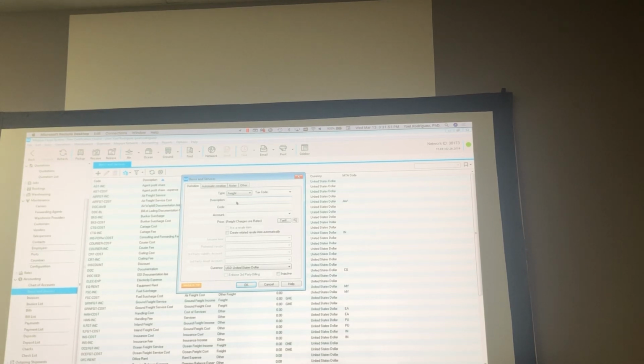Freight in Magaya, you will use it just for the three types: ground freight, ocean freight, and air freight. That would be the type freight. Anything else, any other charge, no matter if it is a cost of goods sold, an expense or an income, will be other or other freight.